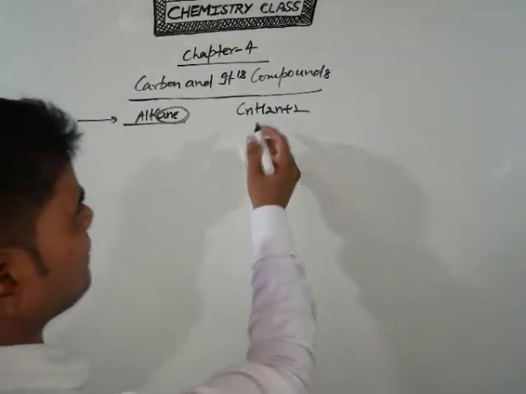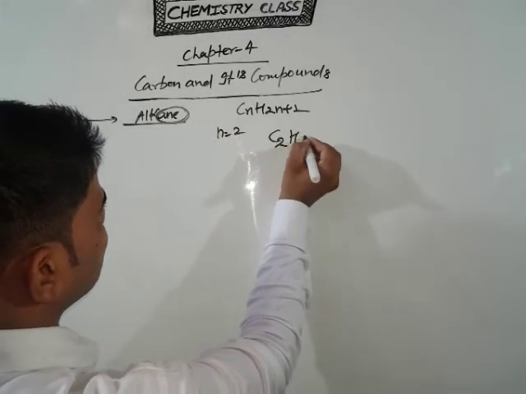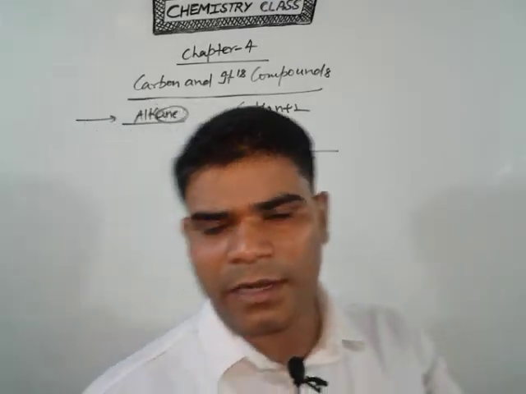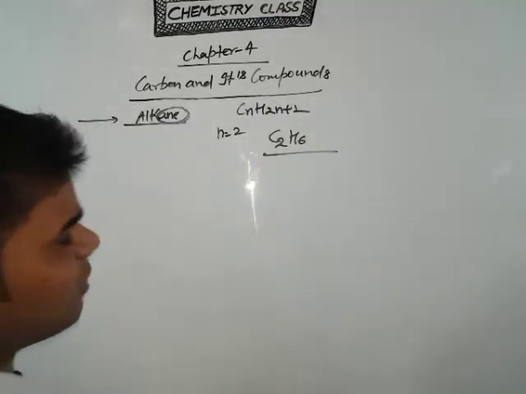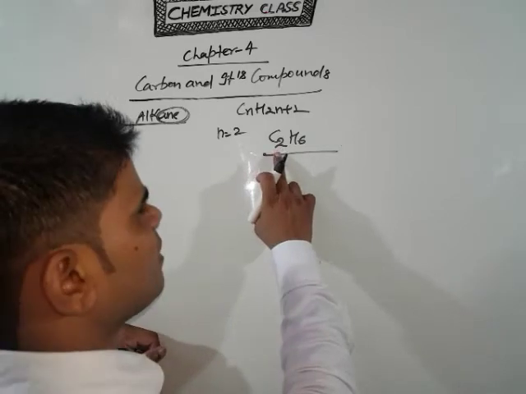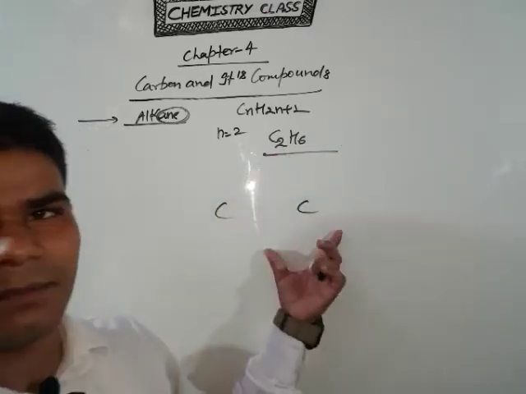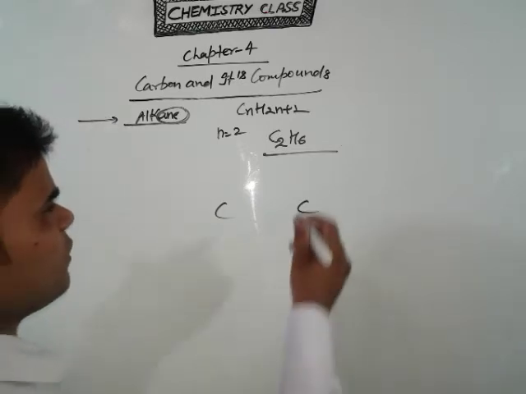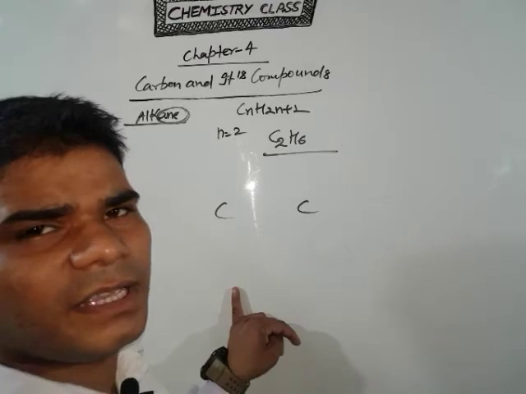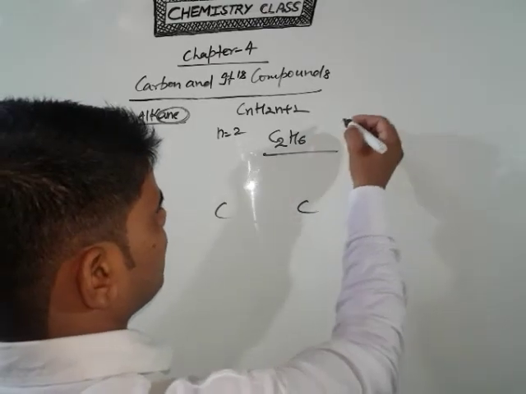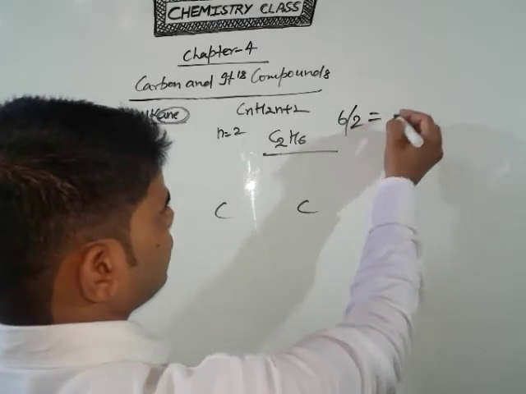Students, now come to the second one. If we put n equal to 2, our formula is C2H6. It is a very important question for all of you, how to write the line structure of the given molecule. So students, in this case you have 2 carbon atoms. First you write the carbon atoms like that, and to find the number of hydrogens on every carbon atom, here total hydrogen is 6 and carbon is 2, so it will come 3.